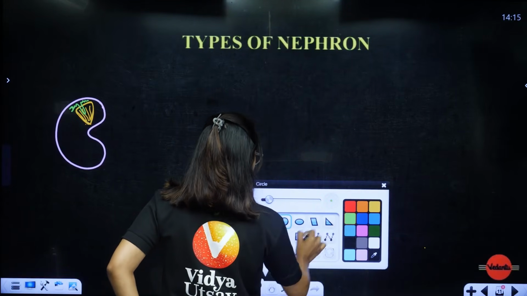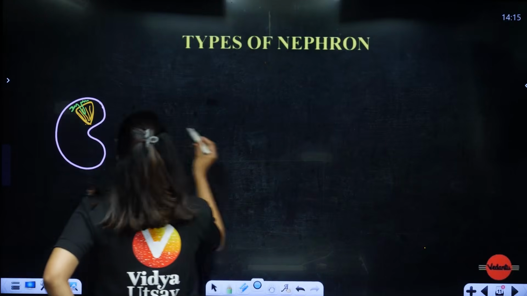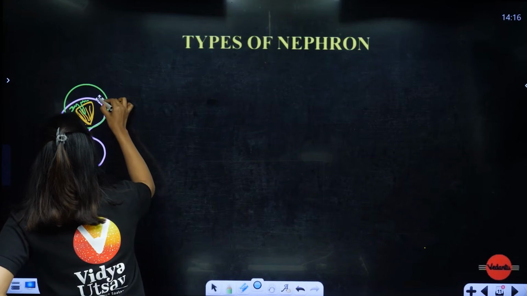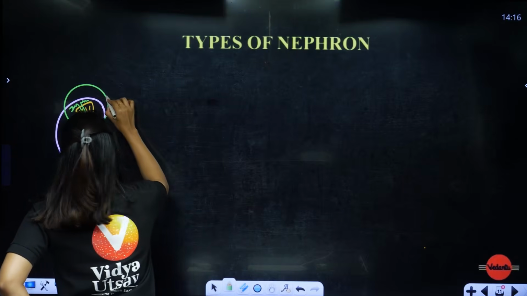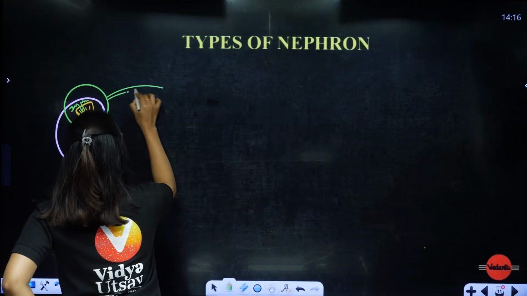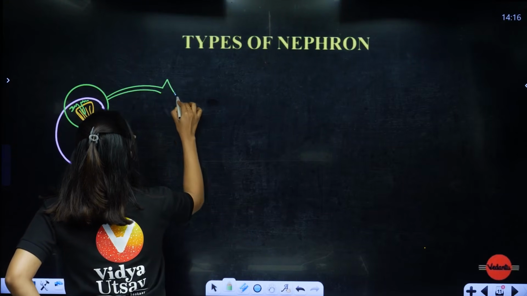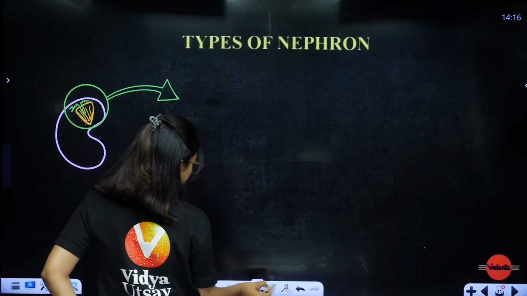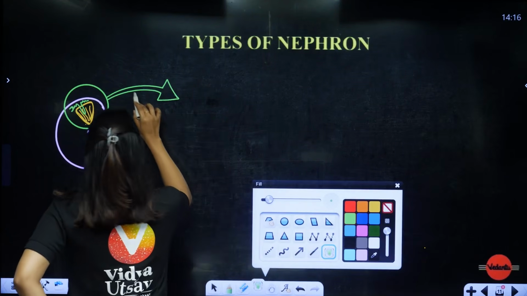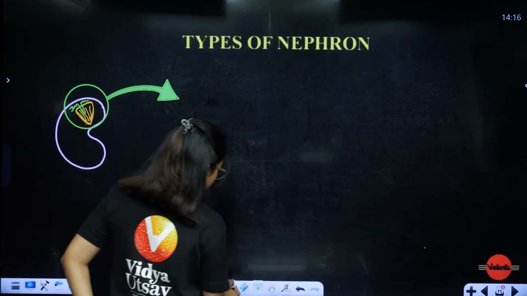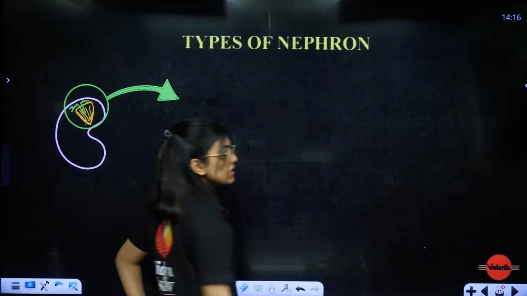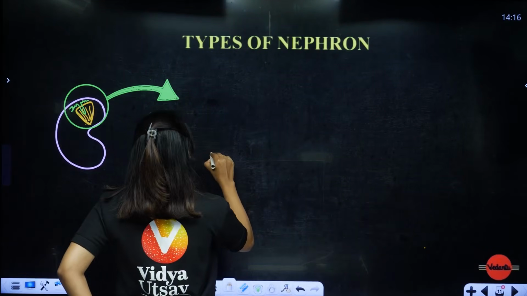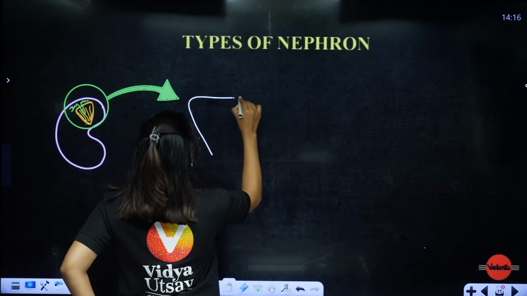We understand that some region of the structure is present towards the medulla. Let's assume that this is the medullary pyramid.